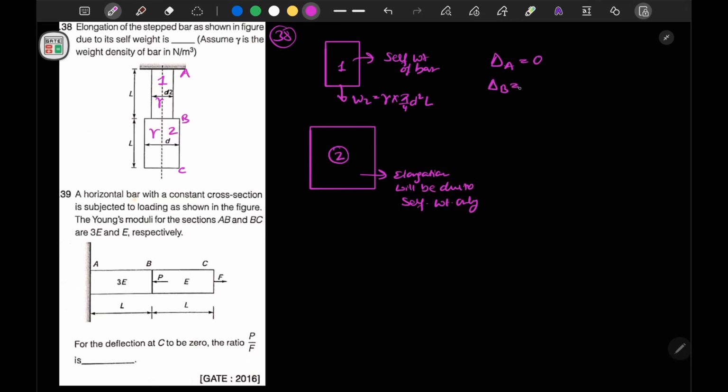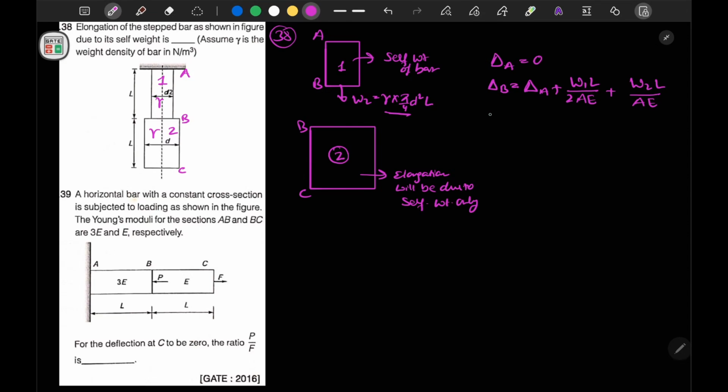Delta B is delta A plus the elongation due to self weight of this bar, W1 L by 2AE. In addition to this, there is also elongation due to weight W2, between A and B, which we can write as W2 L by AE.